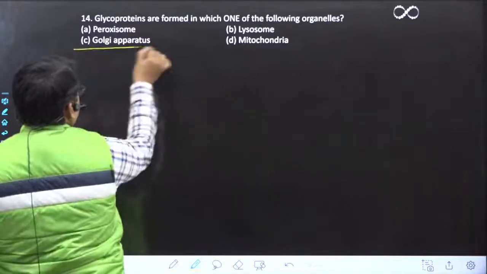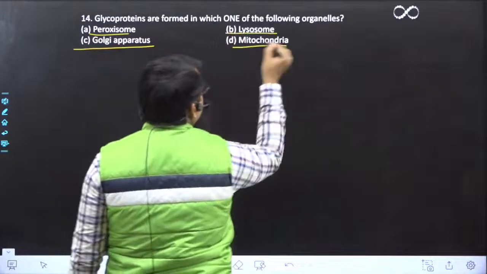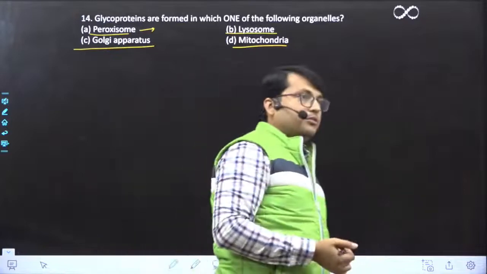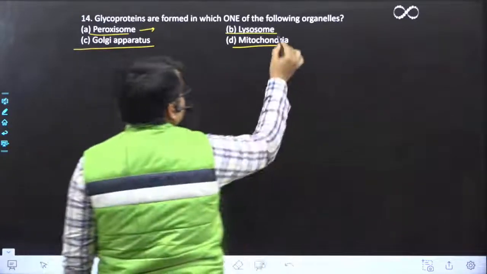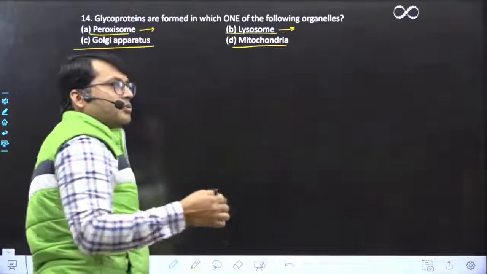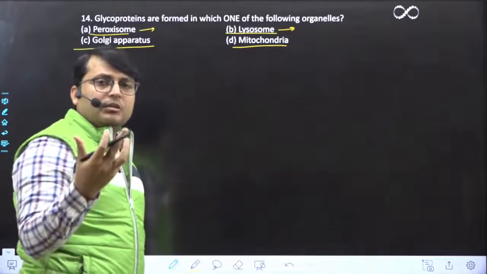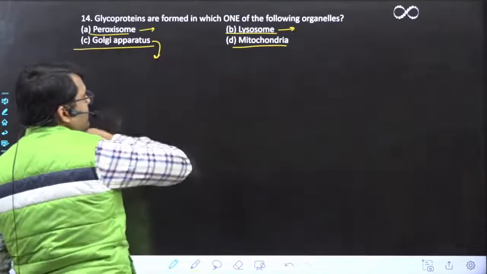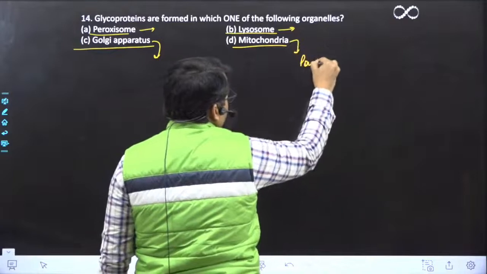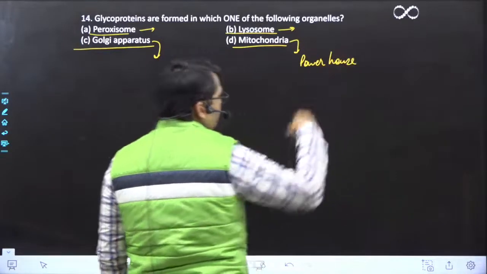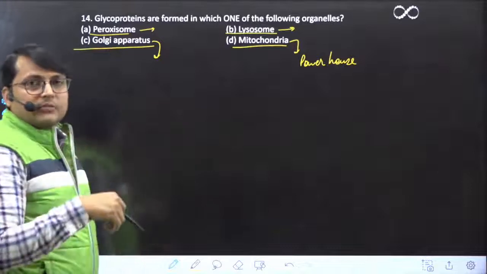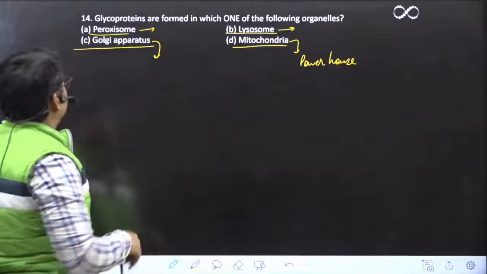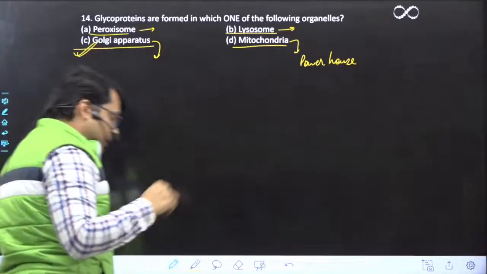देखो, peroxisome, it is mainly associated with the oxidation reduction reaction, okay? Lysosome, it has hydrolytic enzymes, so associated with the digestion or intracellular digestion. Golgi apparatus, इसके बारे में बाद में बात करता हूँ. Mitochondria, it is powerhouse of the cell, right? So it is mainly associated with the generation of ATP, correct? So if you do elimination, you come up to C. However, we are not going to